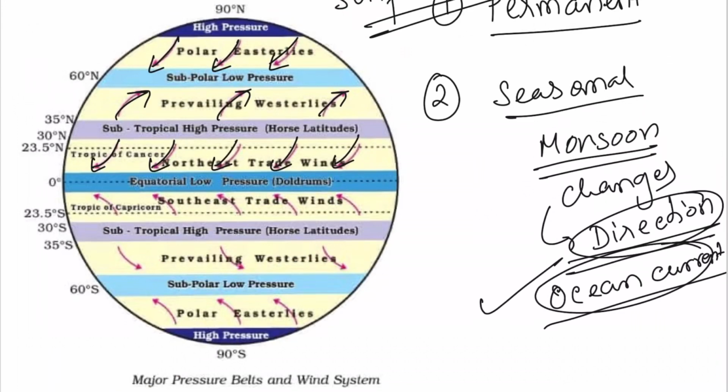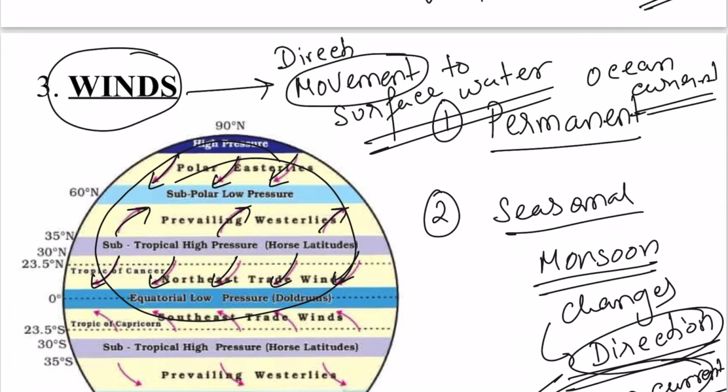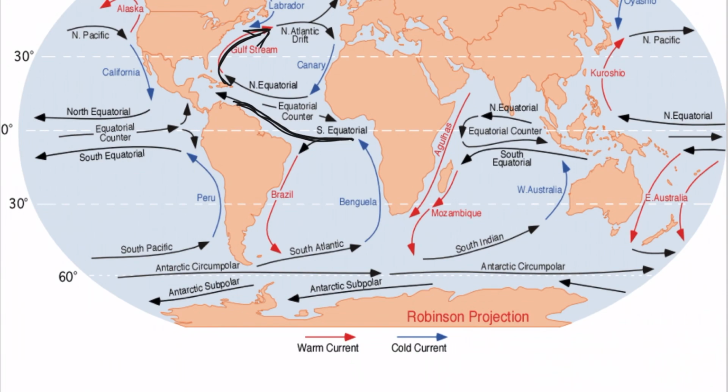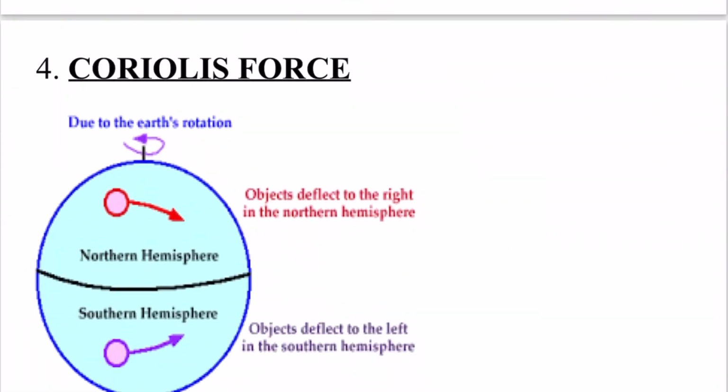The same direction you can see on the trade winds map also. So the work of the wind as an ocean current factor is giving the movement. They are deciding the direction in which the piled up water, the subsurface water, will be moving. So winds are a very important factor in deciding the direction of the ocean currents.